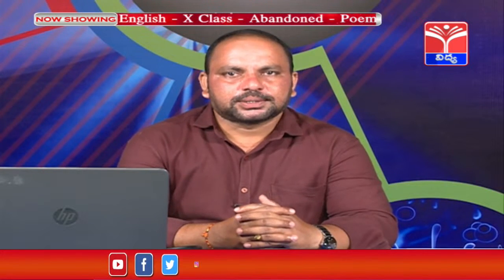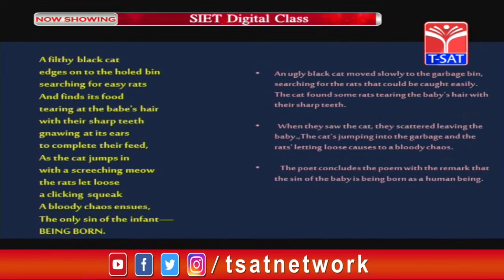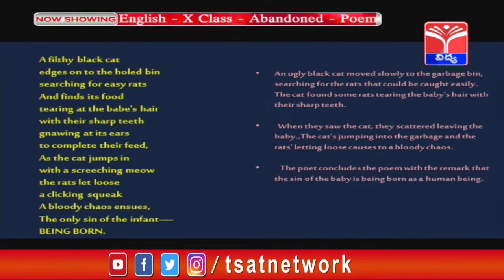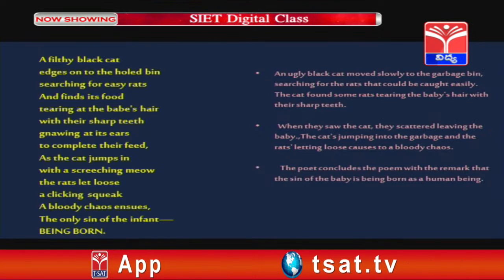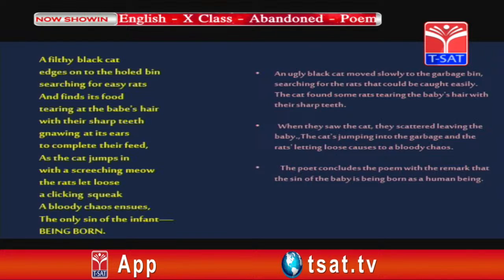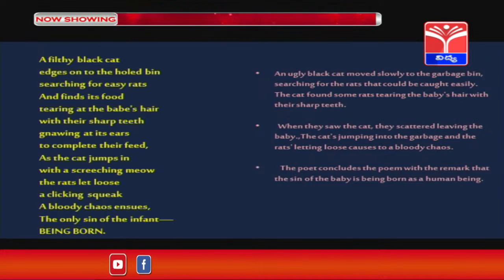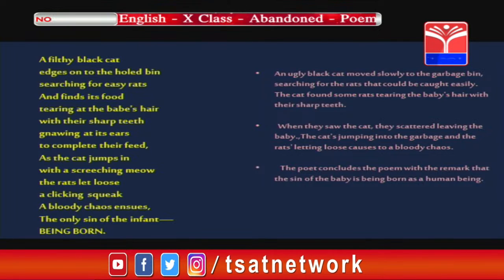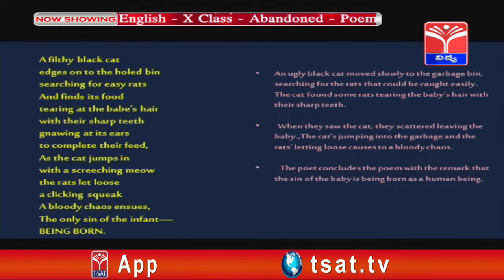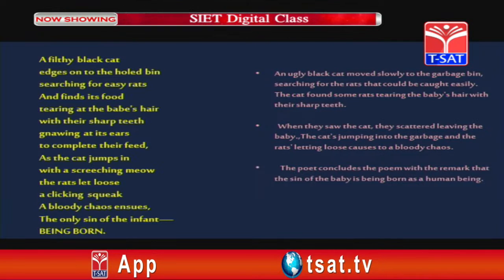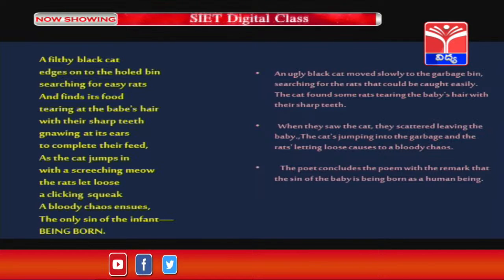Now, let us look at the summary of the last part. "A filthy black cat edges onto the old bin." So, in these two lines the poetess says that an ugly black cat moved slowly to the garbage bin, searching for easy rats and finds its food. So, why did the cat come to that garbage bin? The ugly black cat was searching for the rats that could be caught easily. That is why she has used the term easy rats.